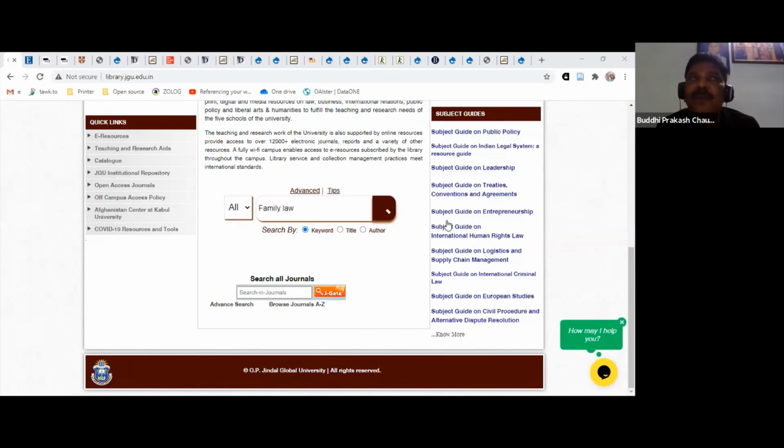Second category is the normal research kind of textbooks, reference books, etc. They can be checked out for 1 month. And third category is the reference books.